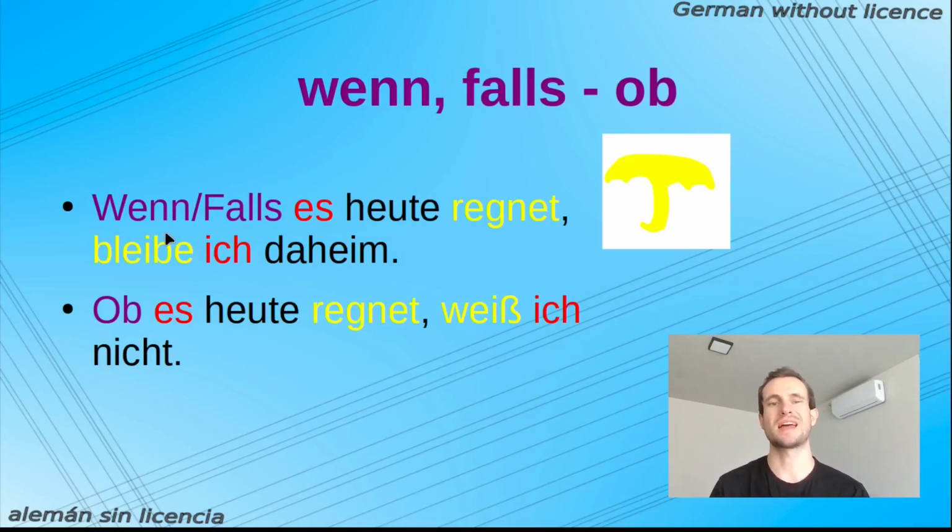Okay, so for example, wenn es heute regnet, bleibe ich daheim. If it's raining today, I stay at home. Ob es heute regnet, weiß ich nicht. I do not know if it's raining today. So both times you're using if in English. What's the difference? When do I have to use wenn and when ob?